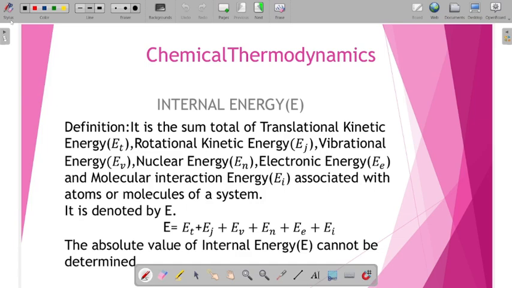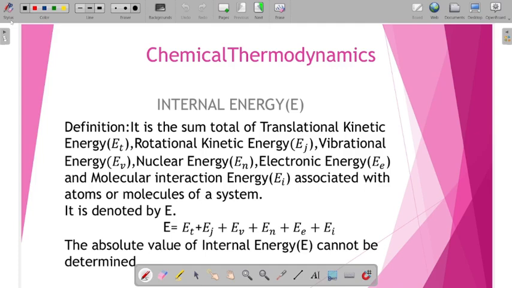So what do you mean by the translational kinetic energy? Due to the linear motion of the gaseous molecules inside the system, it may contain some amount of translational kinetic energy.